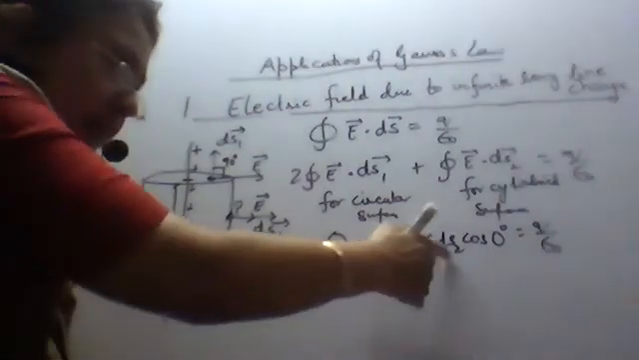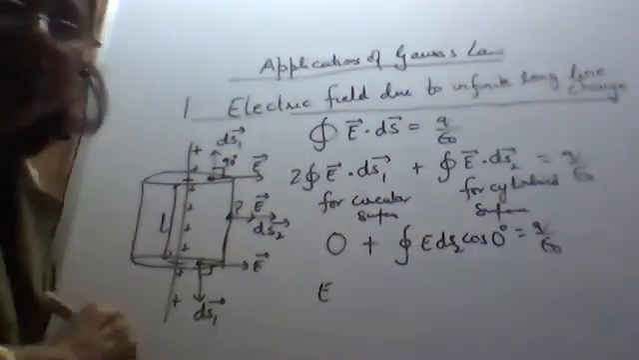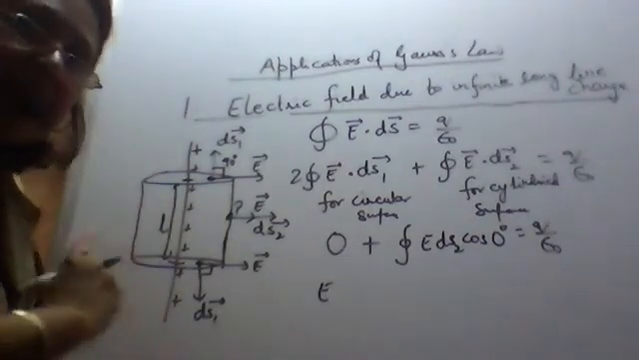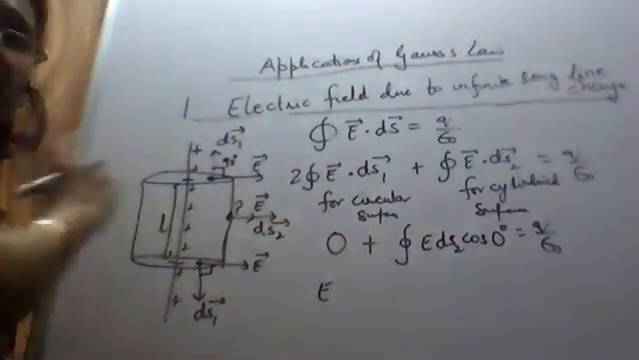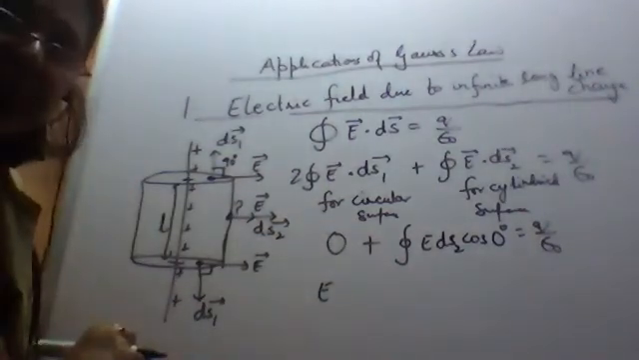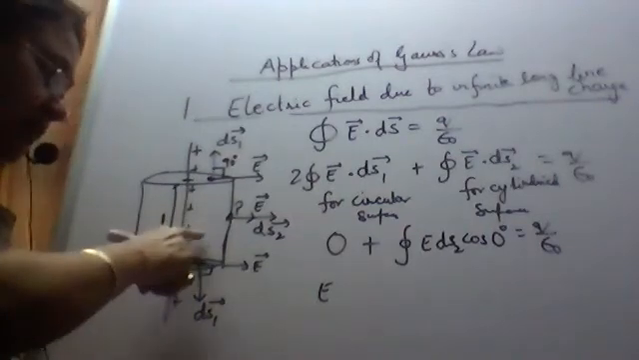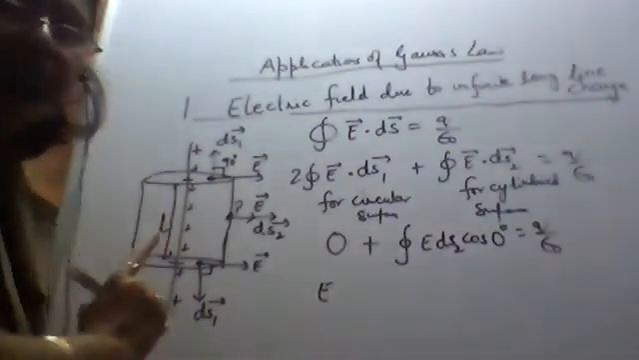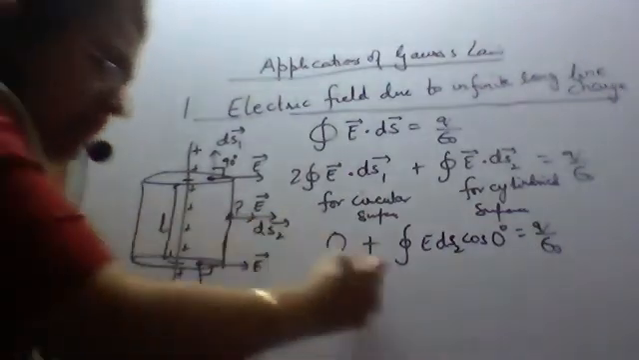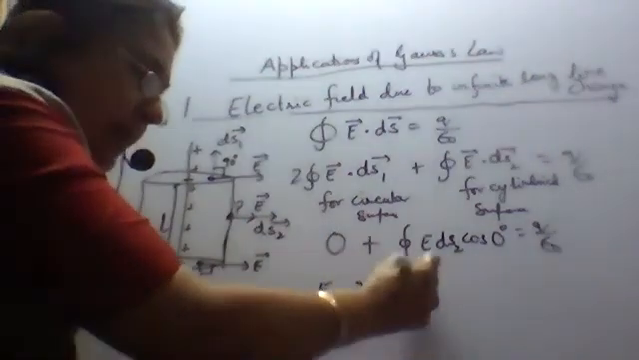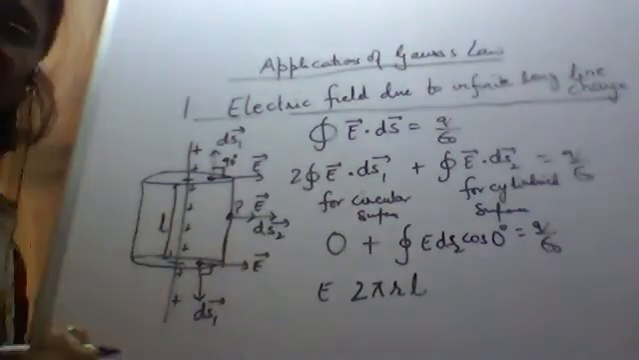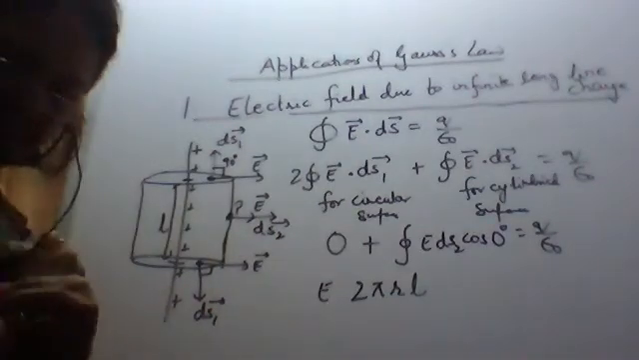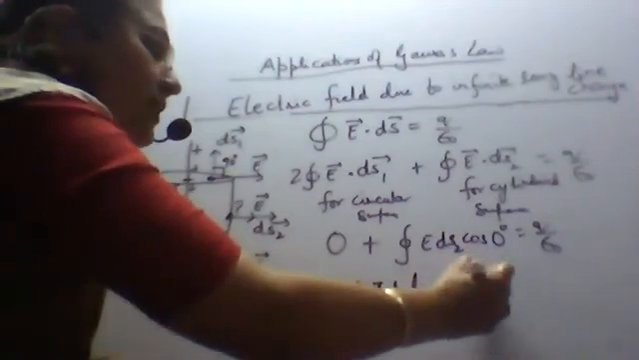Take this E outside, cos 0 is 1. Integration of ds2. ds2 is the small surface area considered on the cylindrical part. Integration means the total surface area of the cylindrical part. We know that the total surface area of the cylindrical part is 2 pi r into h. What is h over here? It is L. So the integration of ds2, that is the total surface area of the cylindrical part, is equal to 2 pi r into L, where r is the radius of this cylinder. The Gaussian surface which we have considered has radius r, and this is equal to Q upon epsilon naught.